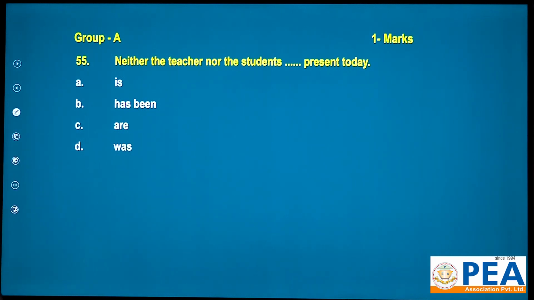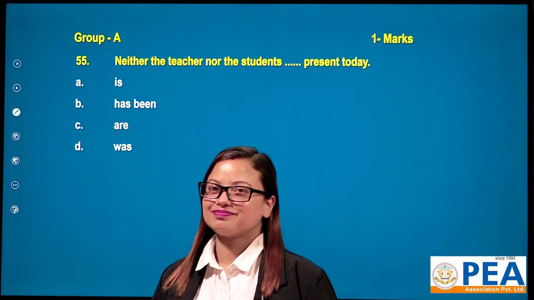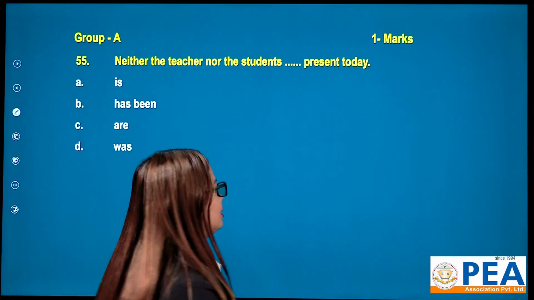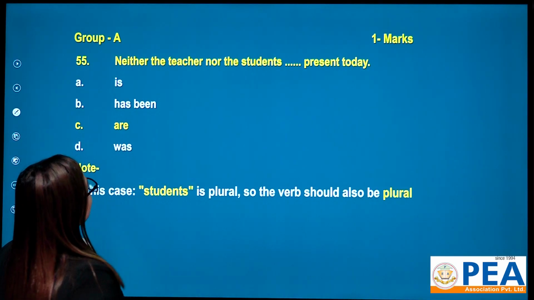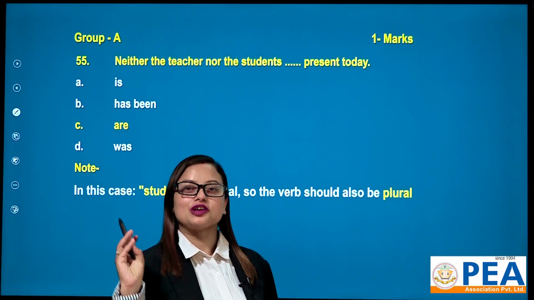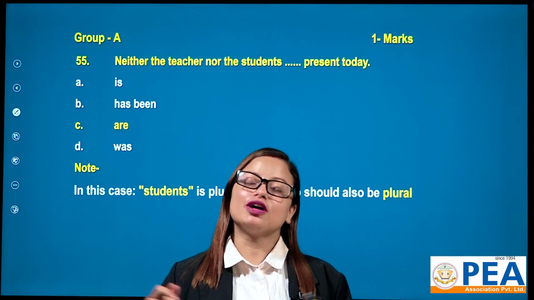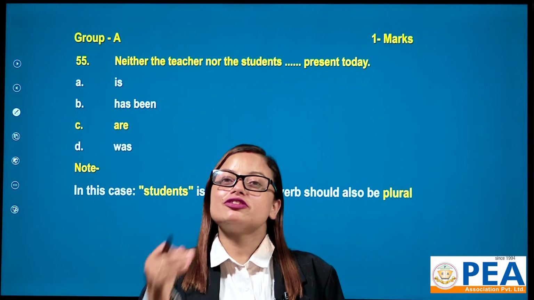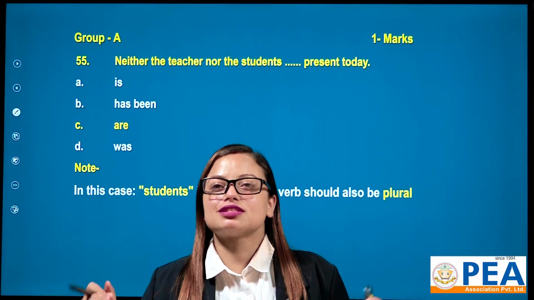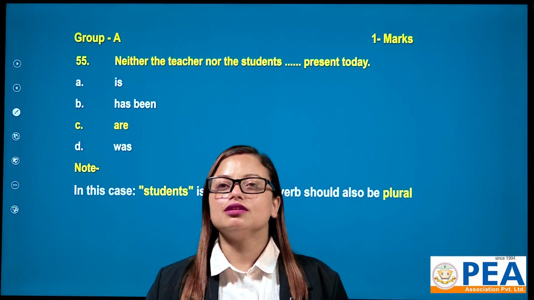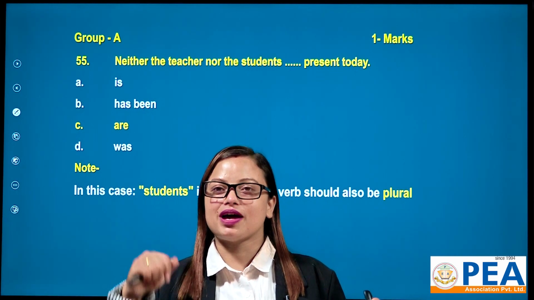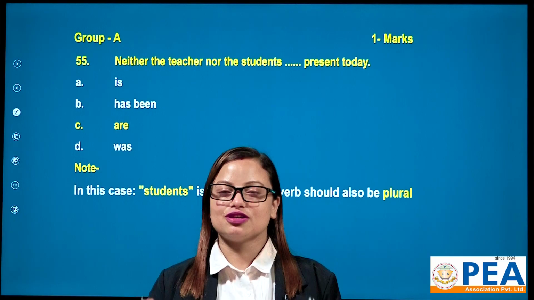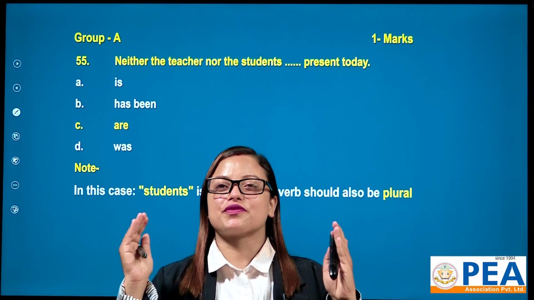Neither the teacher nor the students dash present today. Let me tell you. In terms of neither nor, either or, not only but also, you have to consider the second subject as the real subject, because in neither nor, there will be two subjects. Neither carries one and nor carries another. So you just ignore your very first subject and consider your second subject as your real subject.